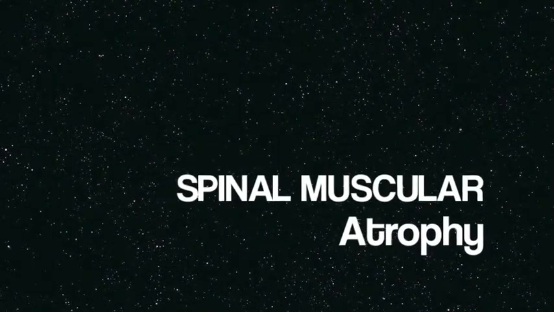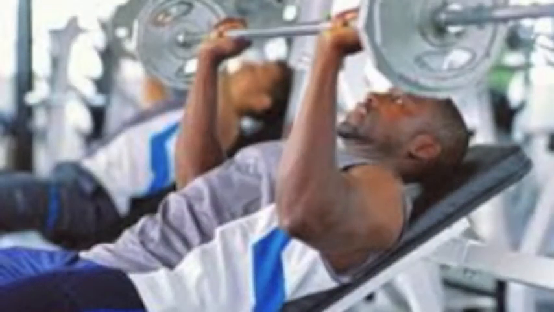Next, we're going to be talking about spinal muscular atrophy. Alright, last but not least, we've got spinal muscular atrophy. Basically the same exercises: running, weightlifting, kickboxing, spinning, treadmill work. That will help you out in the long run. There is no cure for this disease though, which kind of sucks, but weightlifting and any exercise in general will definitely help reduce any side effects and pain that you might have.